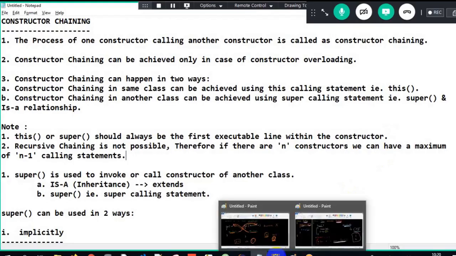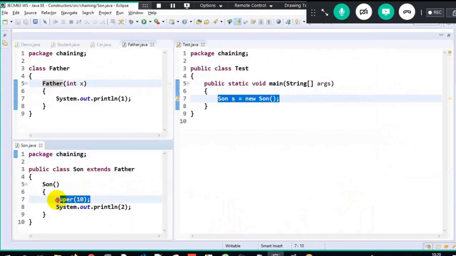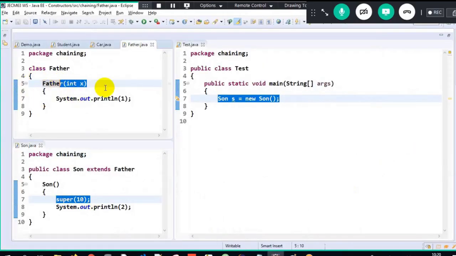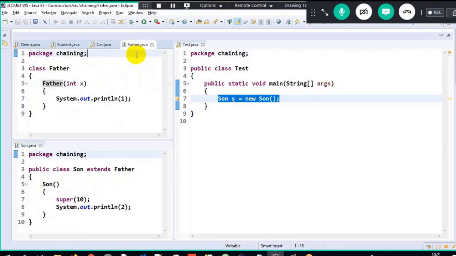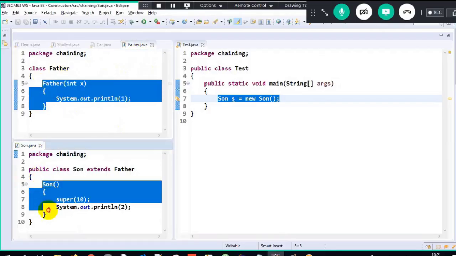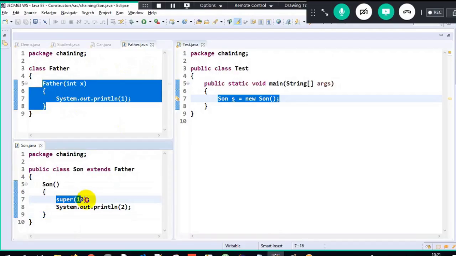That is the reason when I make use of super over here, the control goes to the father class, all the father class properties will get loaded in the memory, control comes back and the subclass properties will get loaded in the memory. That's the reason we make use of this specific funda here. This should always be the first calling statement. Now there are two constructors, 1 and 2. So if there are two constructors, maximum we can have 2 minus 1, that is one calling statement. See, the super calling statement we had. This is all about constructor chaining.